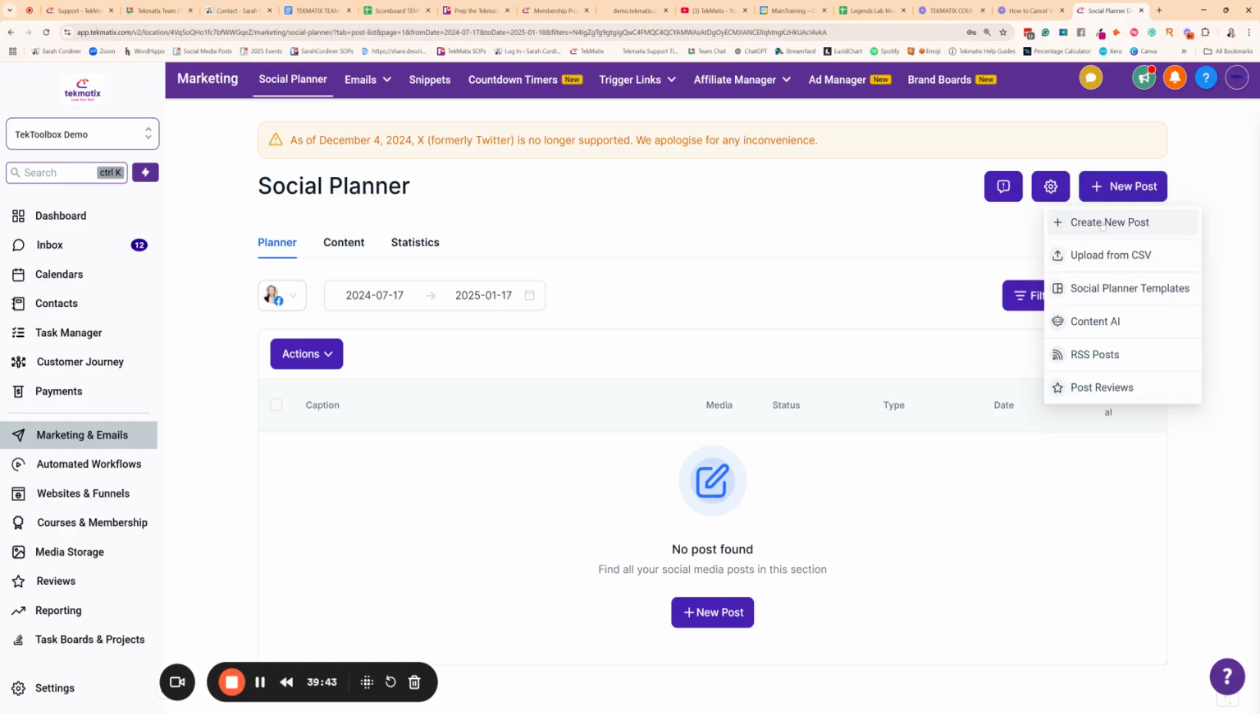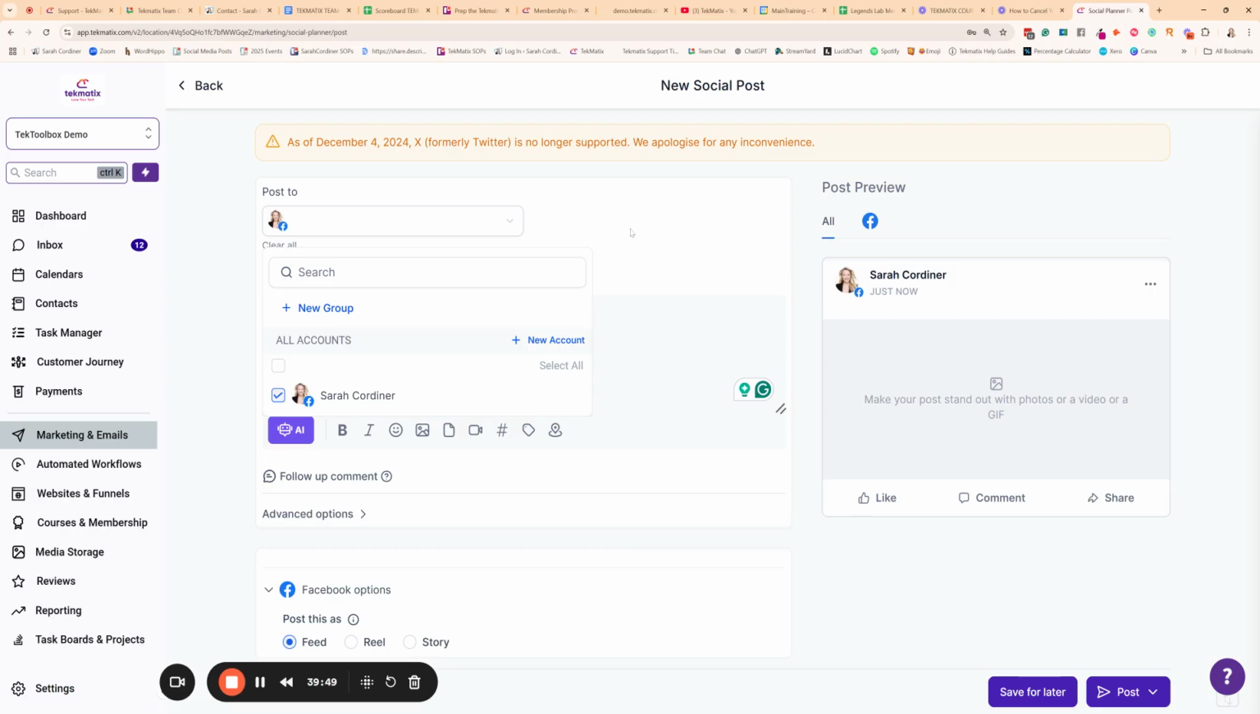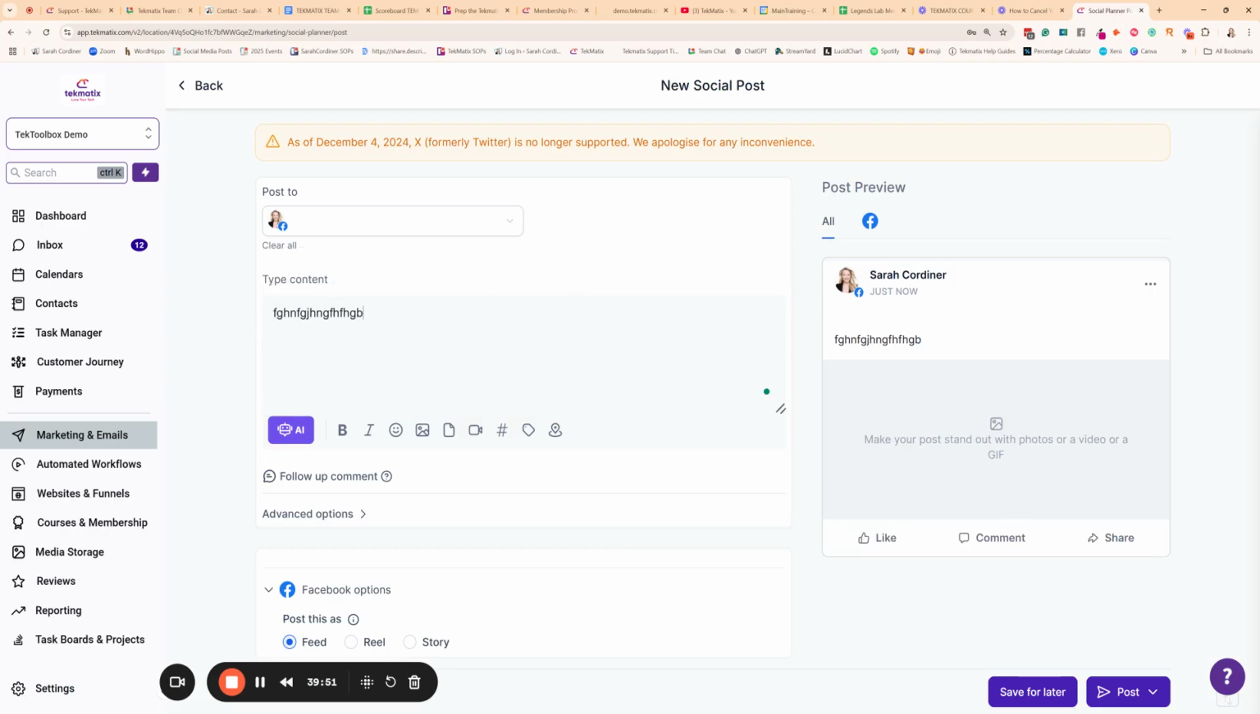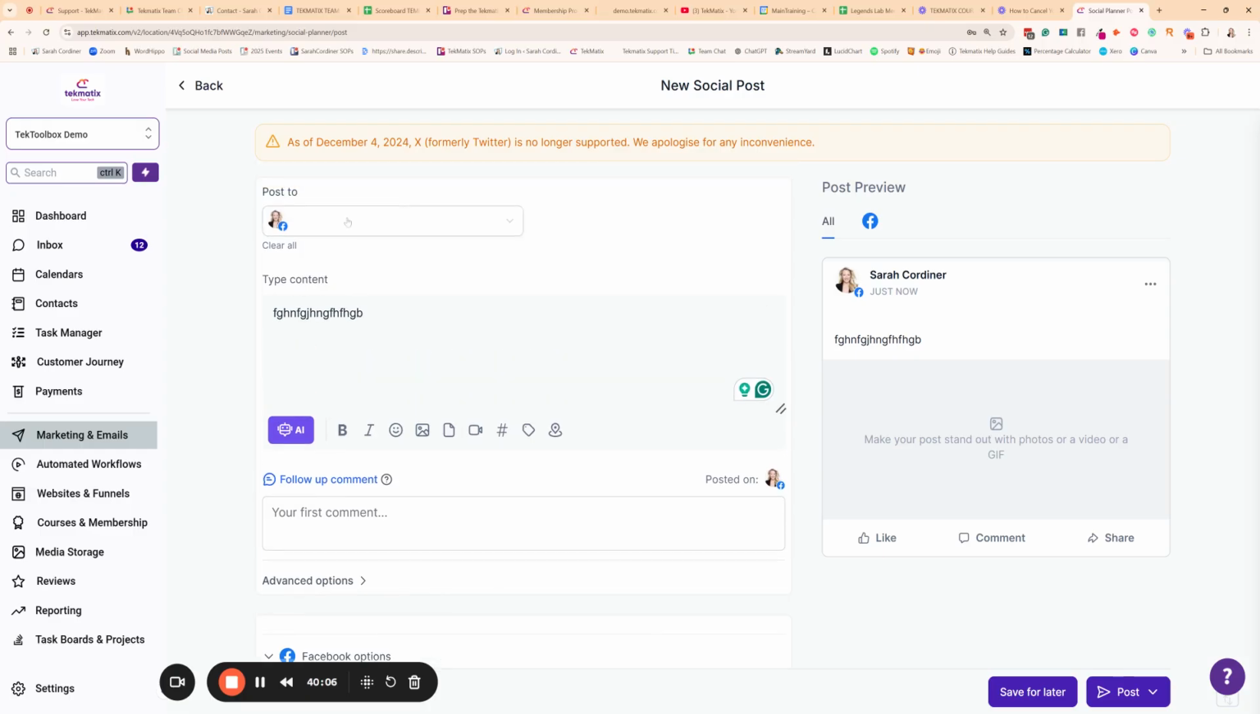Okay. You can, for instance, go and create a social media post. You can choose which of your accounts you want that to be posted to. And you can pop your posts in here. You can add your images, you can upload photos, you can add in videos, add in all of your hashtags and so much more. You can do your geotagging. You can even pre-write a follow-up comment down here and choose whether it's a feed, a reel or a story. All this fun stuff's here.